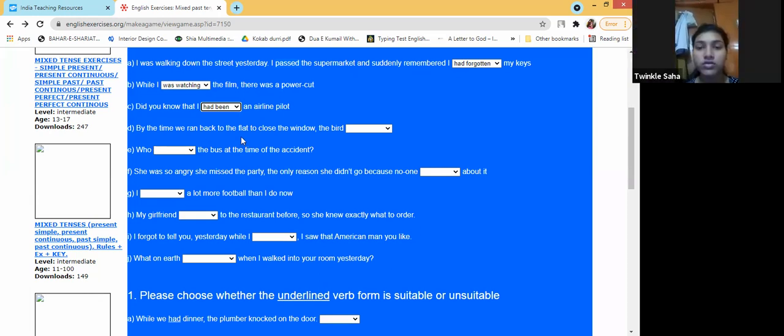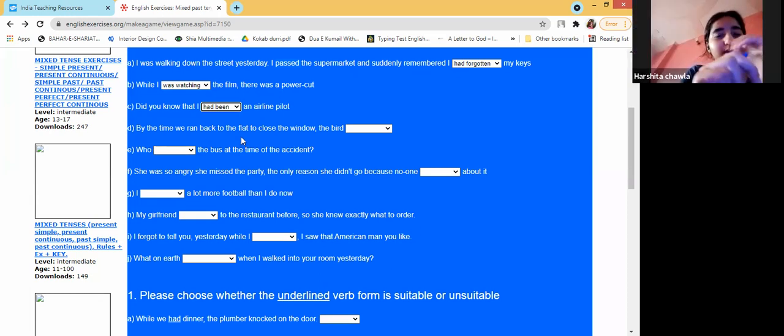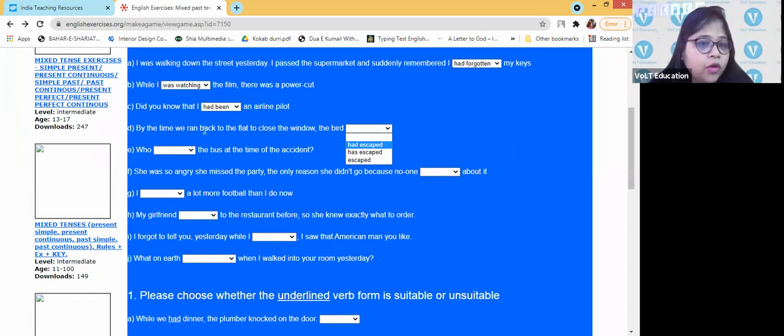The next one, Harshita. By the time we ran back to the flat to close the window, the bird had escaped. By the time we ran back, so ran is already verb two over there. So we will be using had escaped over there. That's right. Nikita, next one.